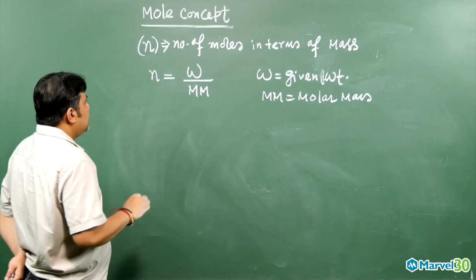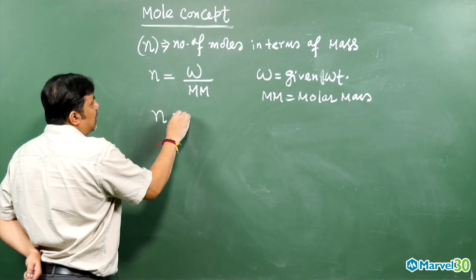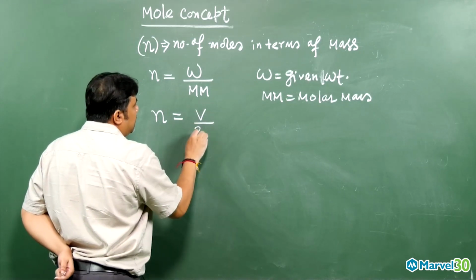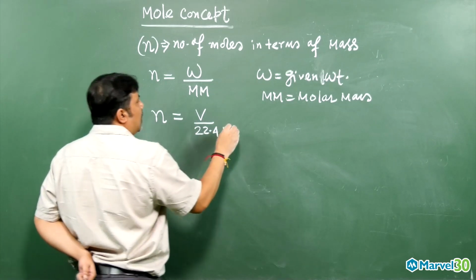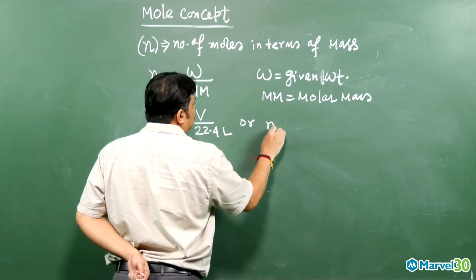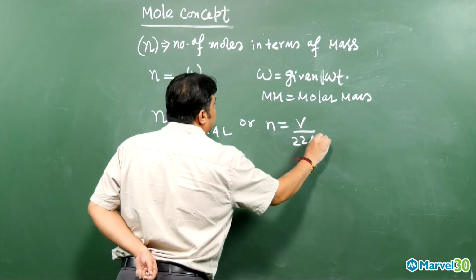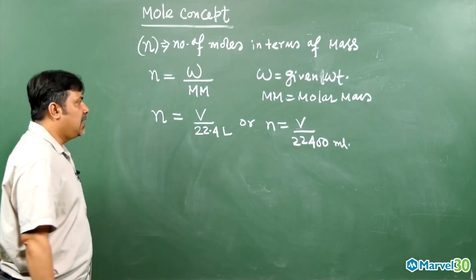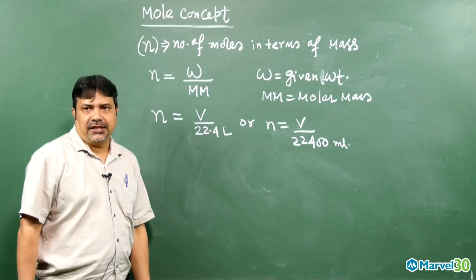And now the number of moles in terms of volume will be equal to given volume divided by 22.4 liter, or the number of moles will be equal to given volume divided by 22,400 ml. If the volume is in ml, then 22,400 ml. If the volume is in liter, 22.4 liter.